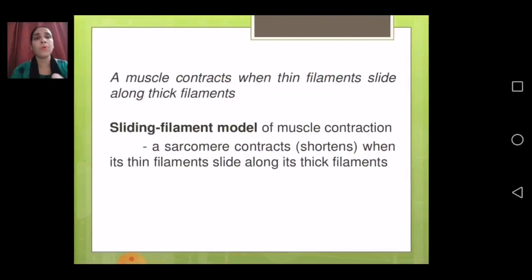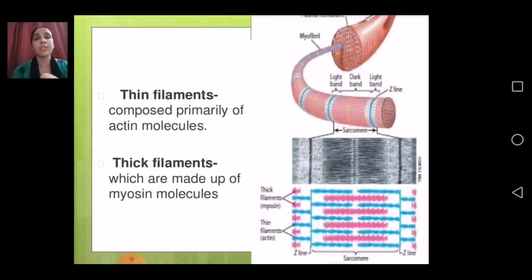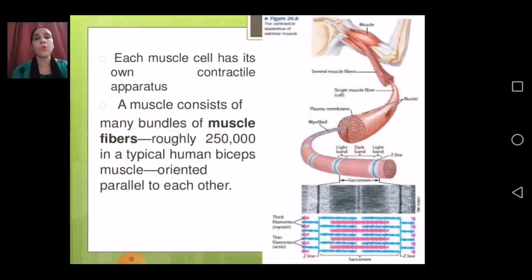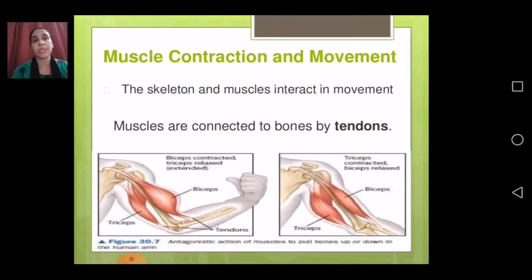I hope it is now clear to you all: muscle contraction, thin filaments and everything related to our muscles, and how these muscles allow movement. Muscle contraction and expansion is important for movement. How is movement possible without this contraction and expansion?